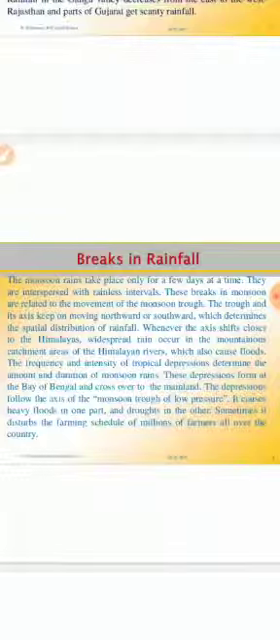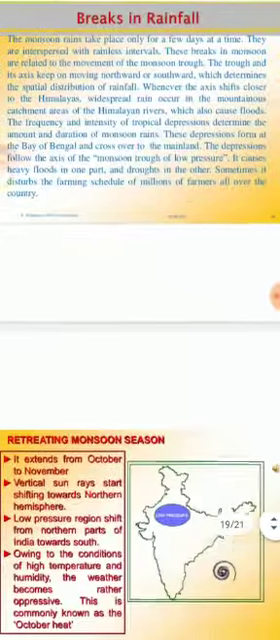I hope you are understanding this in a better way. And these breaks in monsoon are related to the movement of the monsoon trough, which keeps moving northward and southward. Again I am repeating the same thing: when the axis of the monsoon trough lies over the plain, the rainfall is good in this part. And student, also a very important thing: these heavy rains bring in their wake devastating floods, causing damage to life and property in the plains. So student, a very important point you have to know here in the breaks in rainfall.